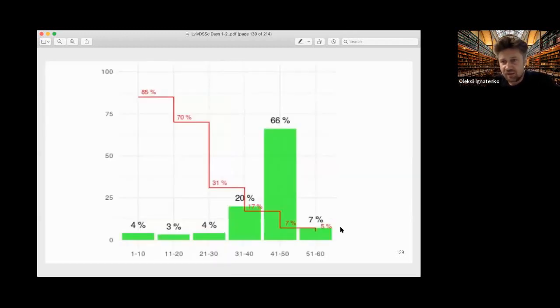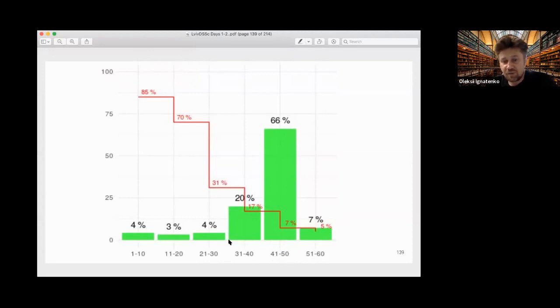So we have these results from experiments in many different countries. They are average results. 66% of proposals were around a 41-50% split.